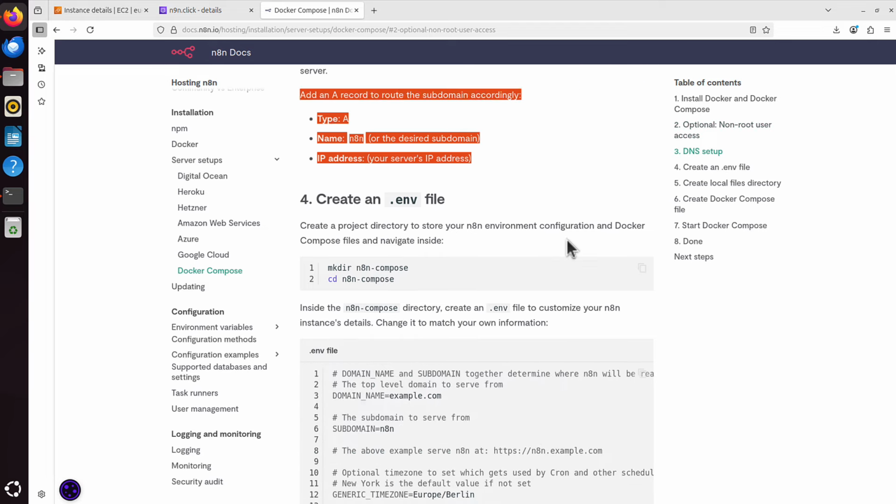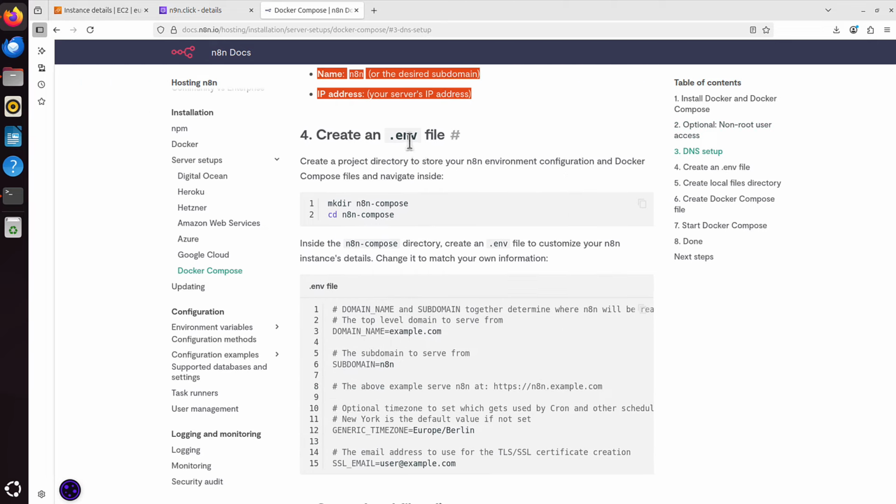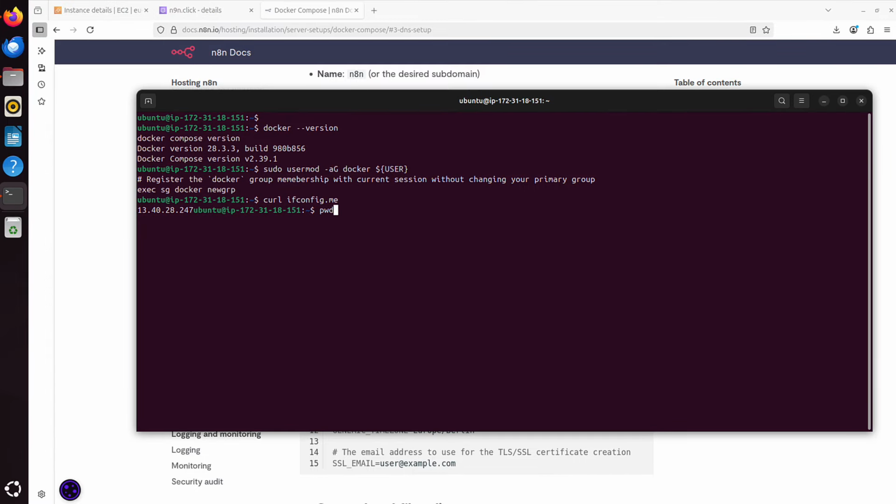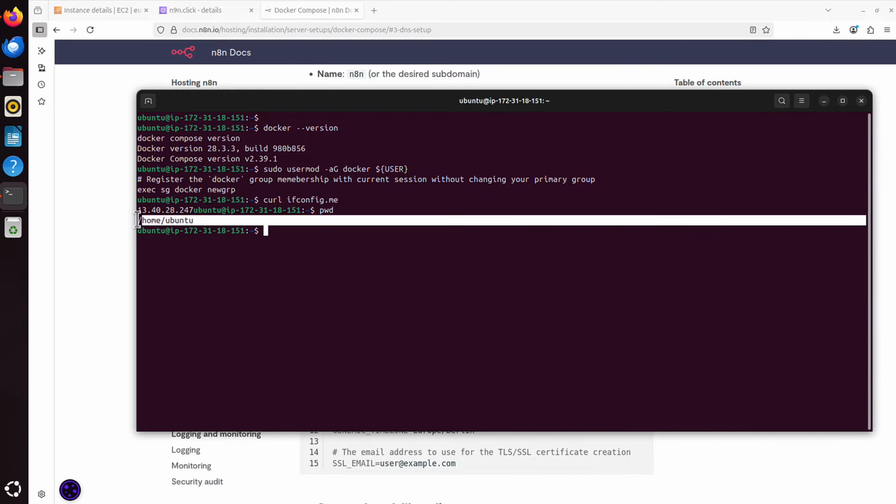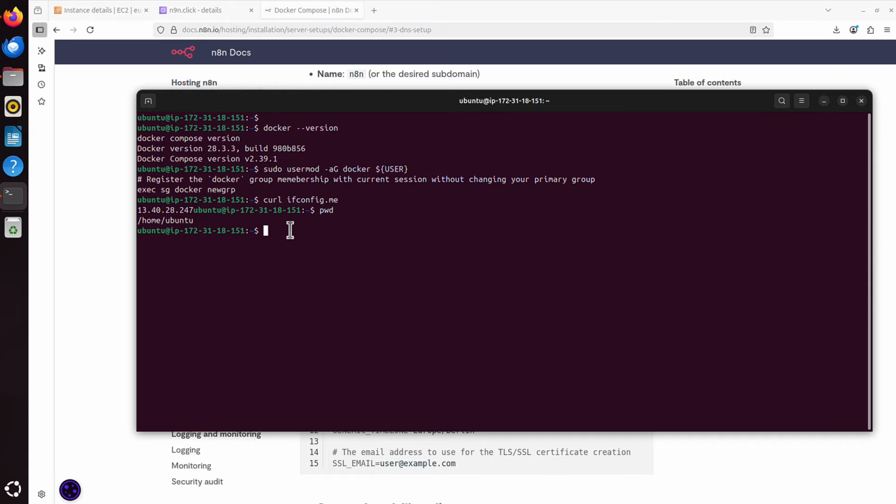It says create an .env file. It says create a directory, make a directory, and then cd into that directory. Alright, I will go back to my server, but I'm currently in the home directory on the remote server, which is home Ubuntu. And it's up to you where you want to create that folder they are talking about, but it should be somewhere within that home directory, I would say.